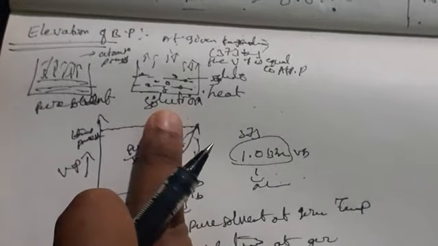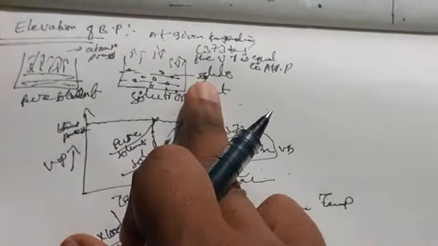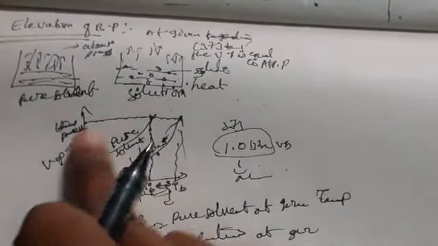So this is nothing but elevation in boiling point. Before going to elevation in boiling point, what should we know? We should know about the vapor pressure of the solute and the solvent. This is the solvent and this is the solution. When you add a non-volatile solute to the solution without heating, the vapor pressure of the pure solvent is higher than that of the solution. So when you heat it, automatically the boiling point increases. That's why we are taking it in the graph here.